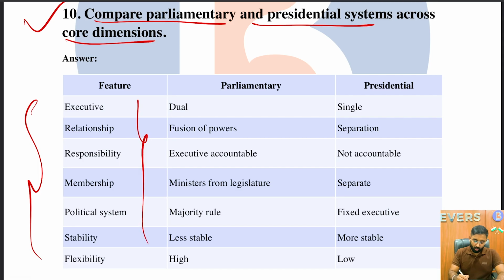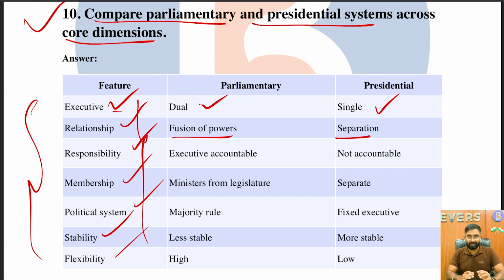These are some of the important core dimensions: executive, relationship, responsibility, membership, political system, stability, flexibility. Take a screenshot, you can just pause the video. Very important table this is, and it is more than sufficient that you know. So executive: in parliamentary, we have dual executive, the real head and nominal head, and in presidential, it's only single. Relationship: there is fusion of powers, and in presidential, there's clear separation of powers. The president is separated from the Congress. He has no role whatsoever in the legislature.